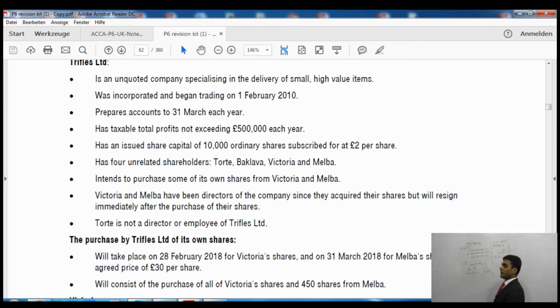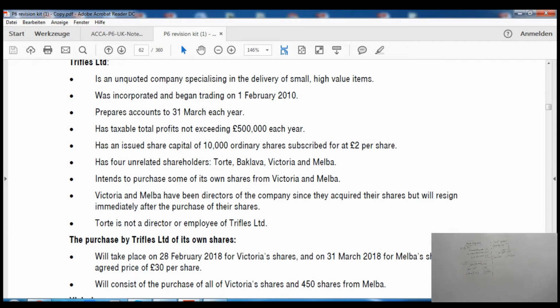Prepares accounts to 31st of March each year, has taxable trading profit not exceeding £500,000 each year, has an issued share capital of 10,000 shares subscribed for at £2 per share. Now the share capital is 10,000 shares. That is key information as well, because we'll have to see this when we are deciding the reduction in the level of ownership and shareholding.